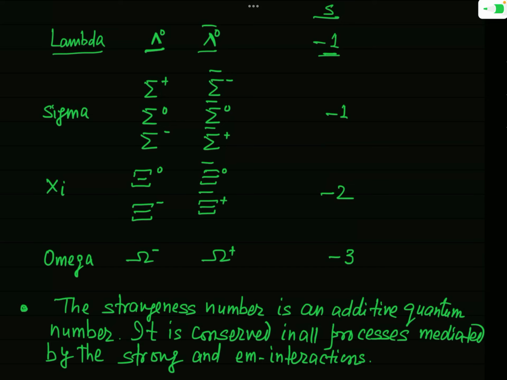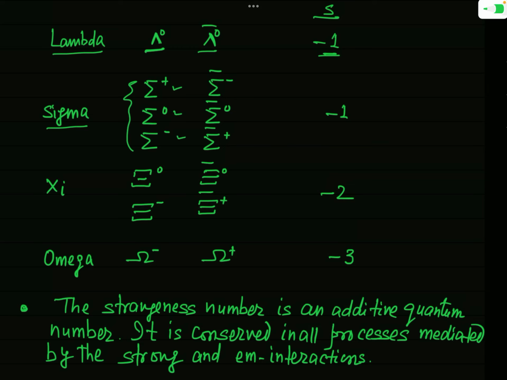Now another important hadron is the sigma particle, and this sigma is of three types: sigma plus, sigma 0 and sigma minus, and their antiparticles are simply denoted by a bar on these symbols.